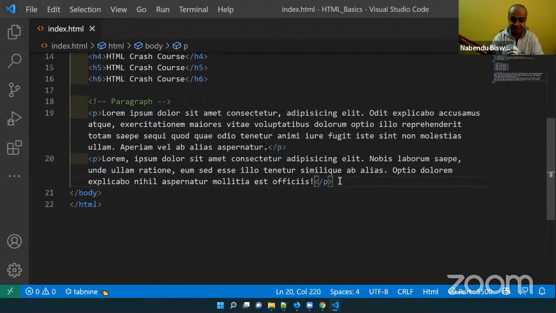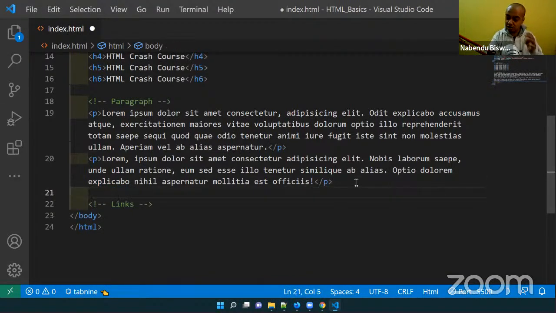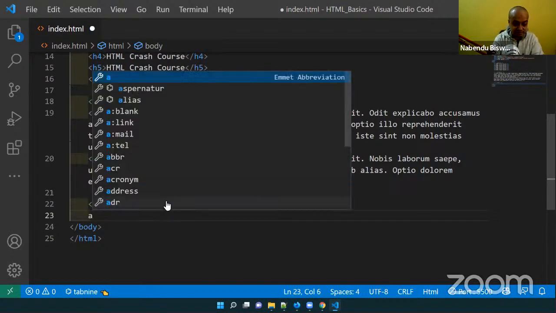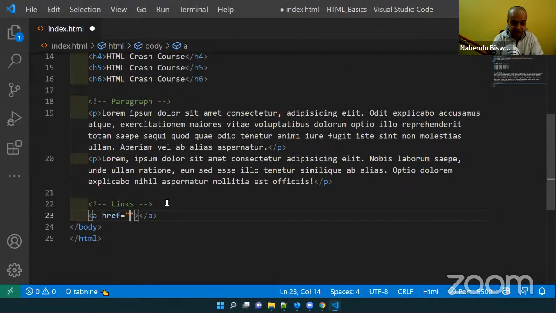So next we'll do link tags. Links, and the link tag we are going to do. Link tags are also the anchor tag which you might have seen on any website. Some anchor is there, some link is there, you click on it and you go to some other website. So those are known as link tags. A is there, and there is something known as href in it. Href is like the link to which it will go.